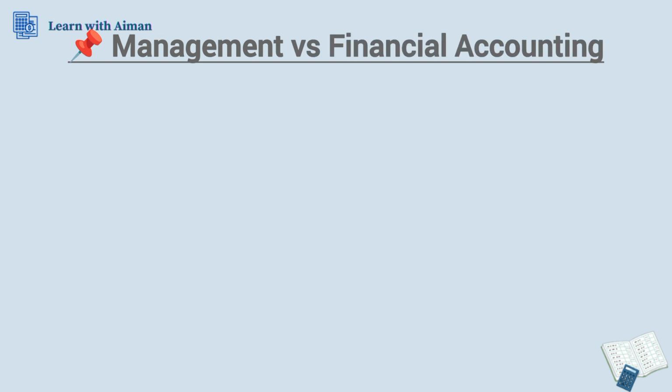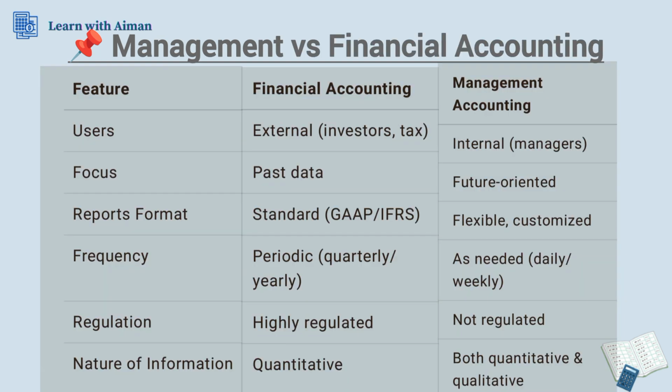So, management versus financial accounting. Let's have a comparison here. Financial accounting is for external users like investors or tax department persons, while management accounting is for internal users like managers. Financial accounting focuses on past data, while management accounting focuses on future-oriented data. Financial accounting's report format follows the standard of GAAP or IFRS, while management accounting is flexible and customized.